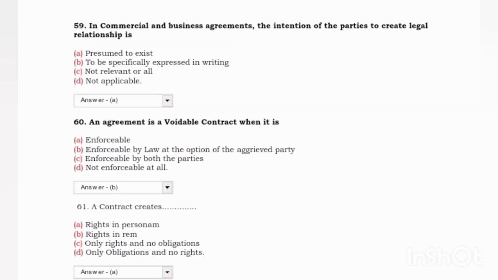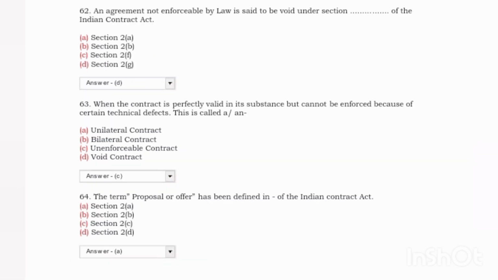Next, in commercial and business agreements, the intention of the parties to create a legal relationship is? Answer was A, presumed to exist. Next, an agreement is a voidable contract when it is? Answer was A, enforceable by the law at the option of the aggrieved party. Next, a contract creates? Answer was rights in personam. Next, an agreement not enforceable by the law is said to be void under Section of the Indian Contract Act. Answer was D, Section 2(g).